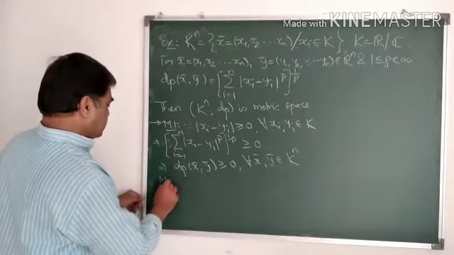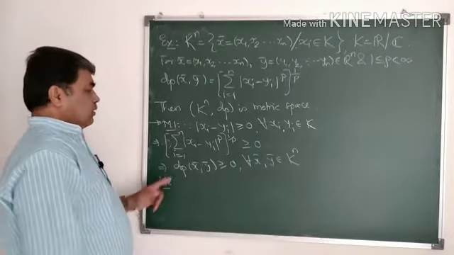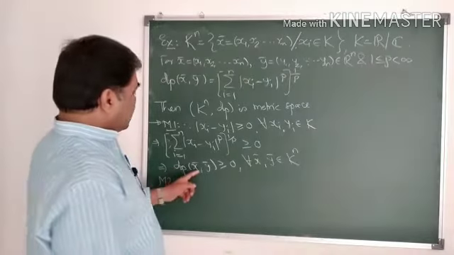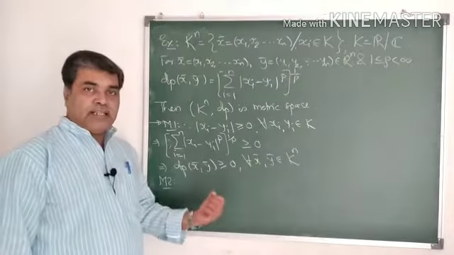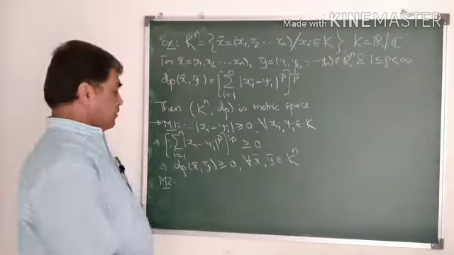M2, what to show is that dp of x bar, y bar is 0 if and only if x bar equal to y bar.